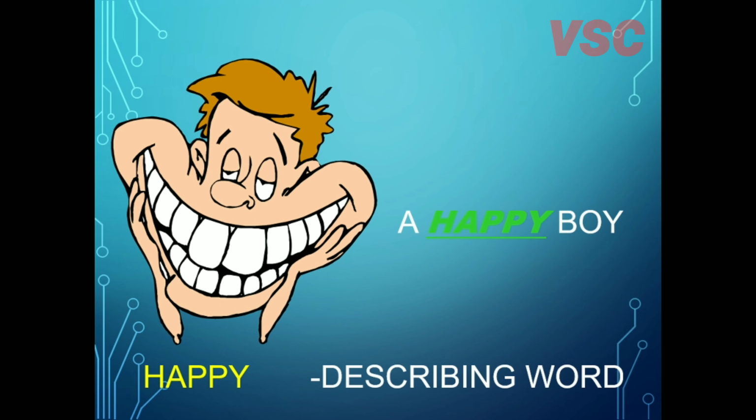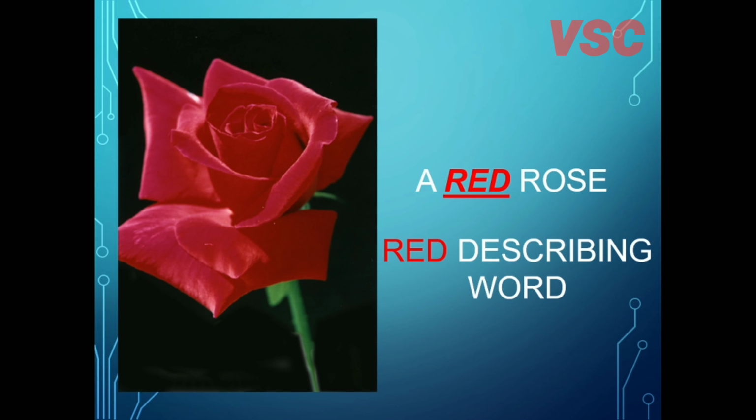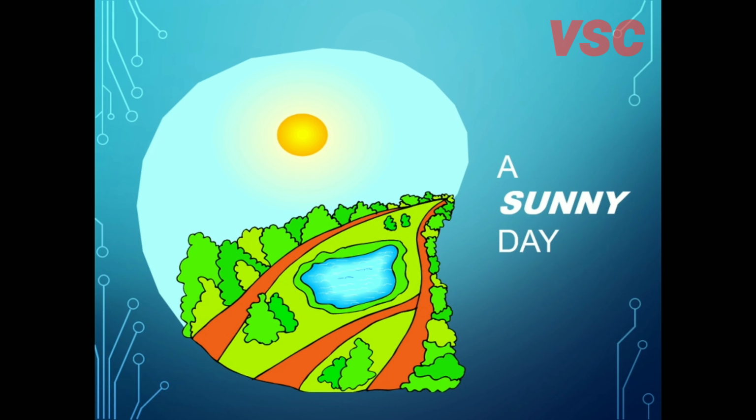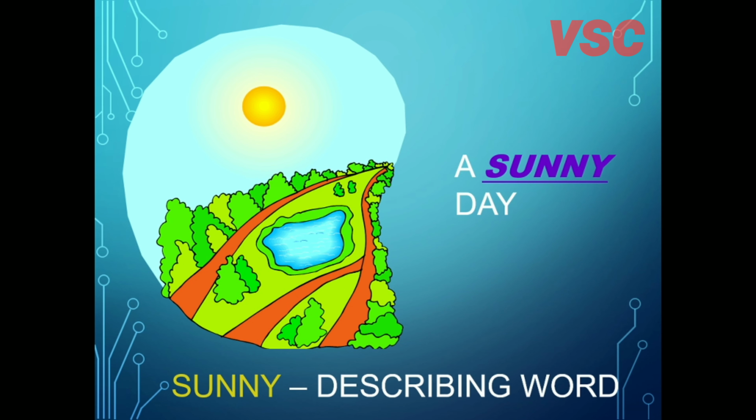Next you can see a rose, a red rose. So here red is a describing word or adjective which we can use before the noun. A sunny day. So here sunny is a describing word. Sunny is describing the day.